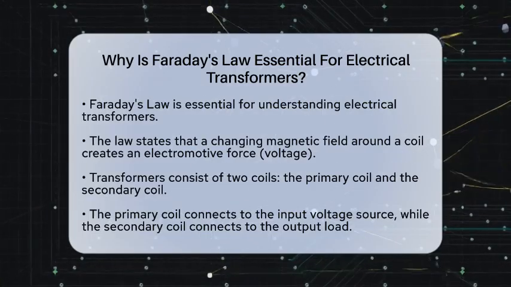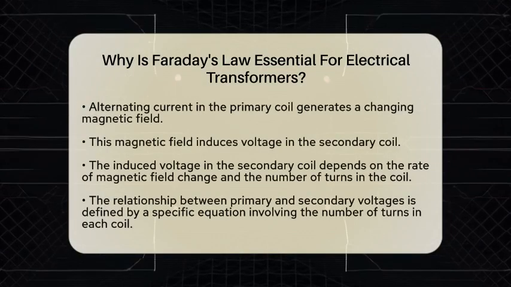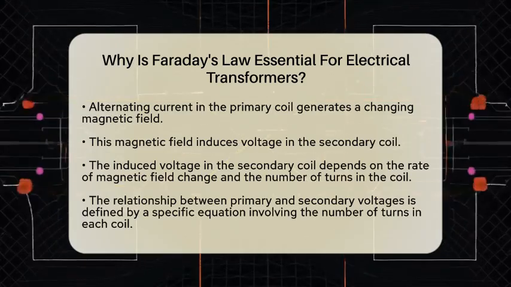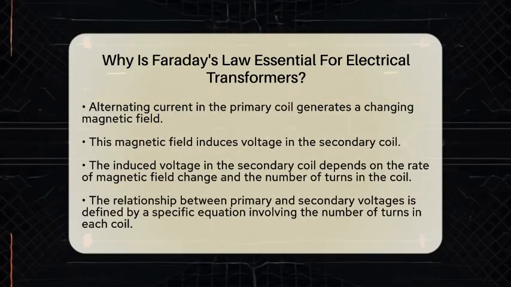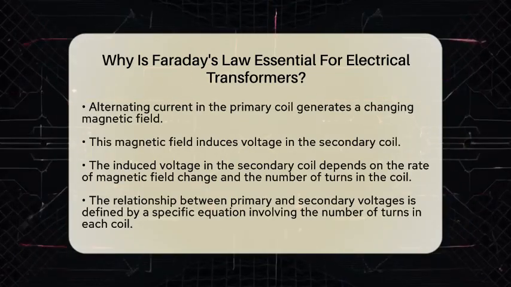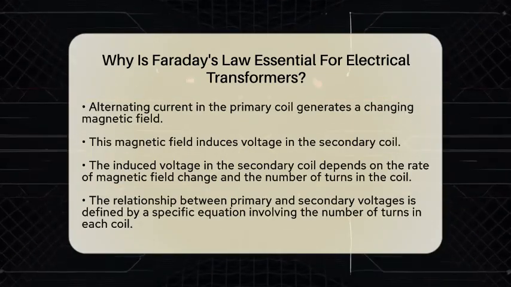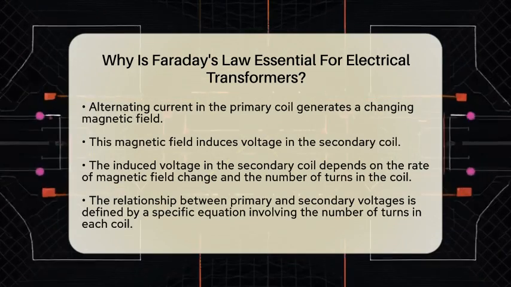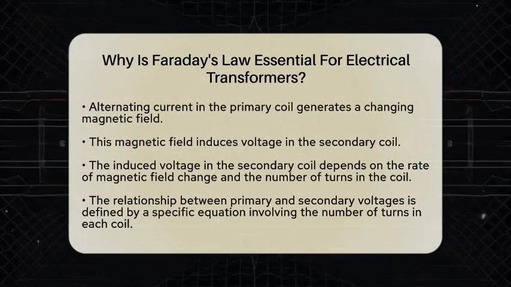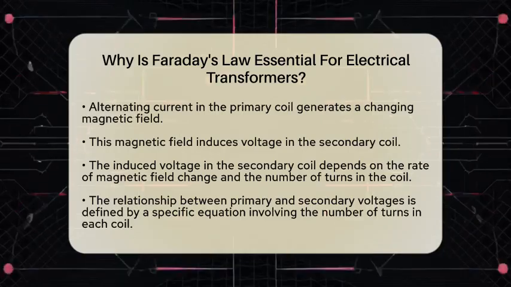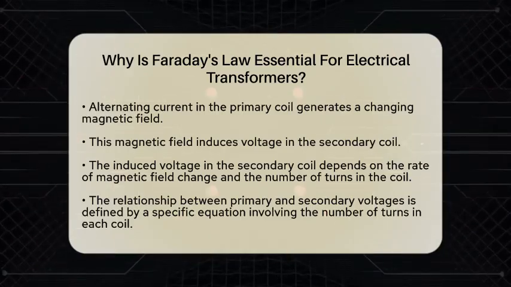When alternating current flows through the primary coil, it generates a changing magnetic field. This changing magnetic field passes through the transformer's core and induces a voltage in the secondary coil. The amount of voltage created in the secondary coil depends on two things: the rate at which the magnetic field changes and the number of turns in the coil.